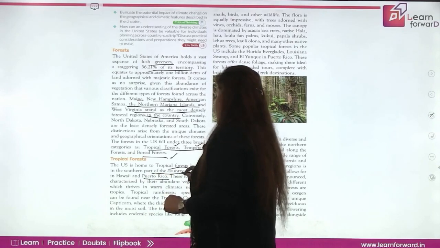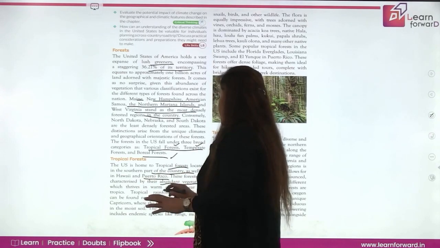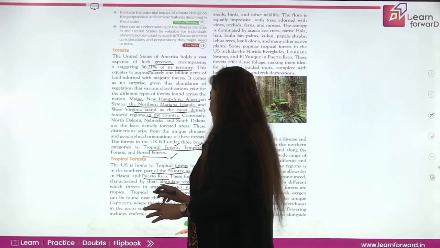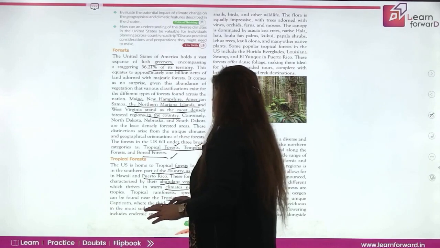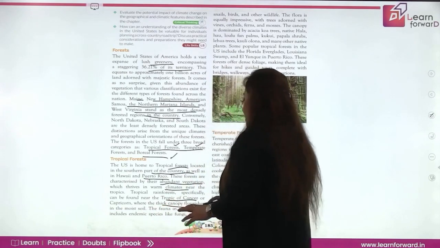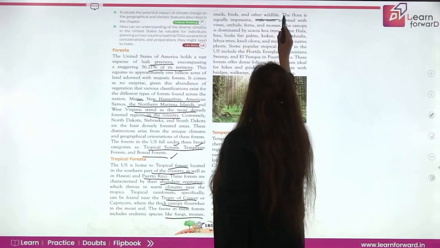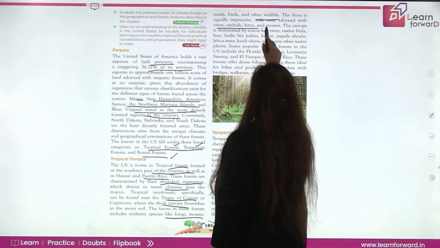These forests have very abundant vegetation that supports the warm climate near the tropics. Tropical rainforest especially can be found near the Tropic of Cancer or Capricorn, where the thick canopy flourishes in the moist soil. If we talk of the fauna in these forests, it includes endemic species like fungi, mosses, snails, birds, and other wildlife. In the flora there are very big trees, like vine, orchid, ferns, and mosses.